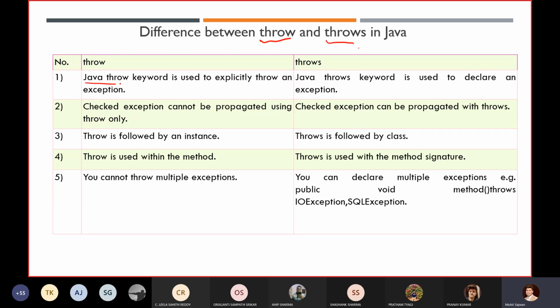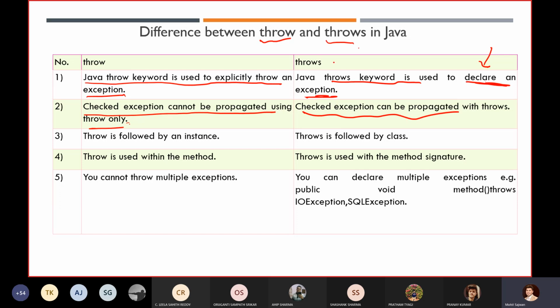So these are the differences between your throw and throws keywords. First point: the throw keyword is used to explicitly throw an exception, and using the throws keyword, we just declare an exception. Remember, it is used for just declaring an exception. A checked exception cannot be propagated using throw only. So if you want to propagate a checked exception, you have to use the throws keyword.